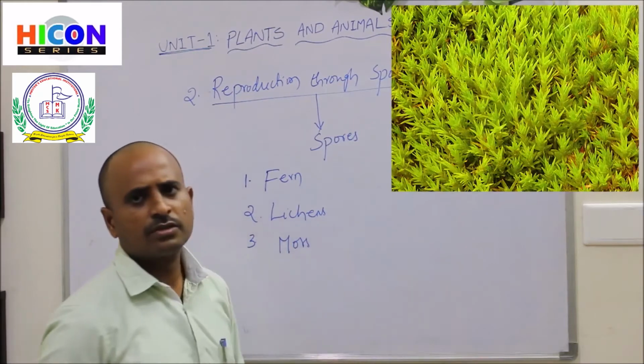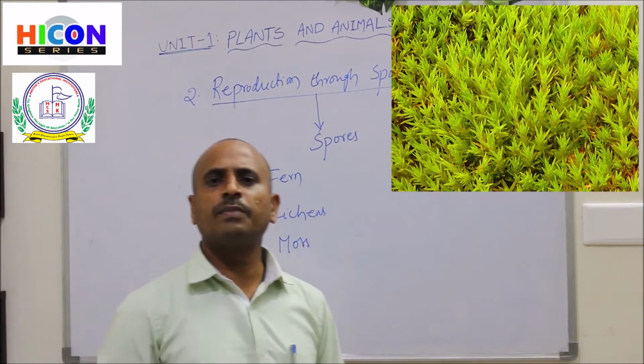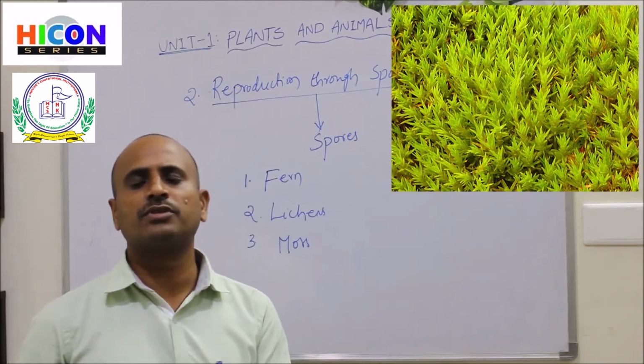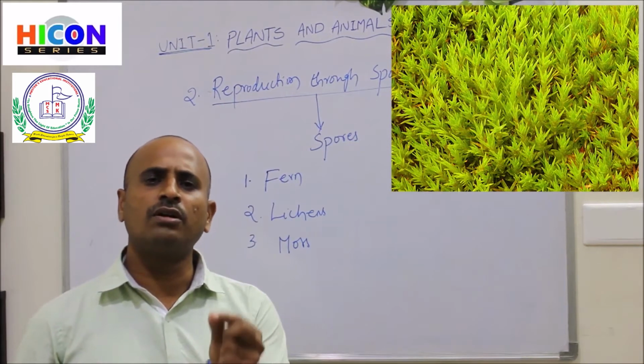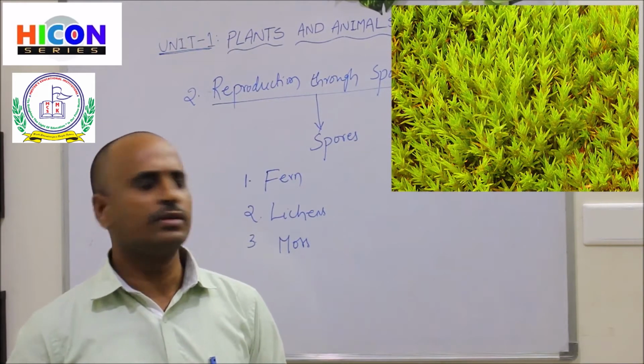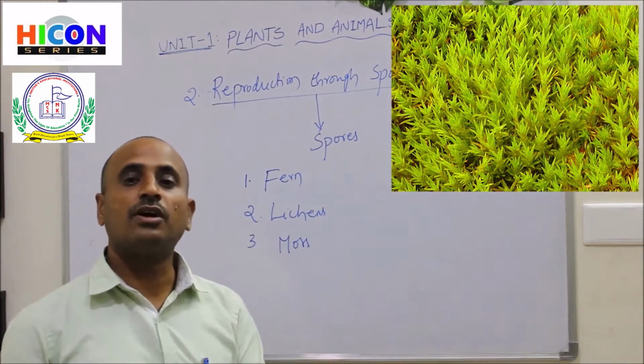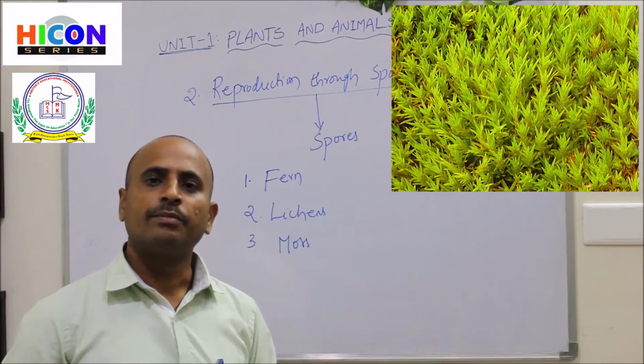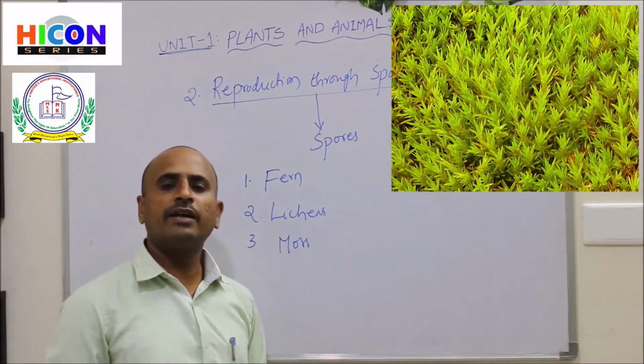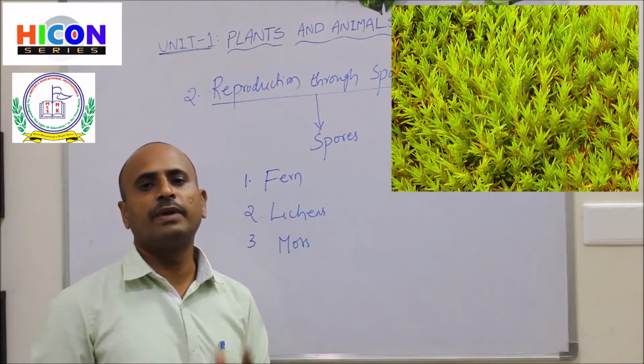Moss plant also produces spores, and it has small, narrow leaves. By using spores, moss plant also produces new plants.